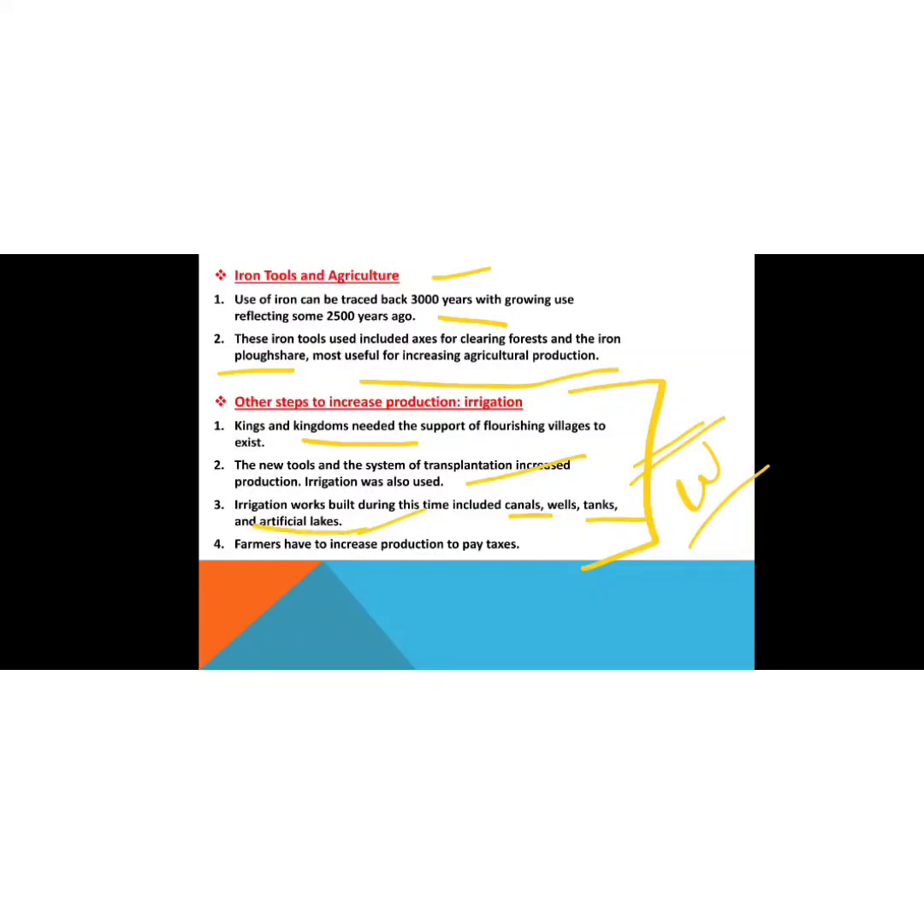So basically the kings of that time supported the villagers in doing agriculture and increasing their production. They built wells, canals, tanks and artificial lakes, so that these could be used by the farmers to increase their production through irrigation. Then farmers had to increase production to pay taxes. So the king supported the irrigation system, and then collected high taxes from the farmers. Okay, so it is clear to everyone.